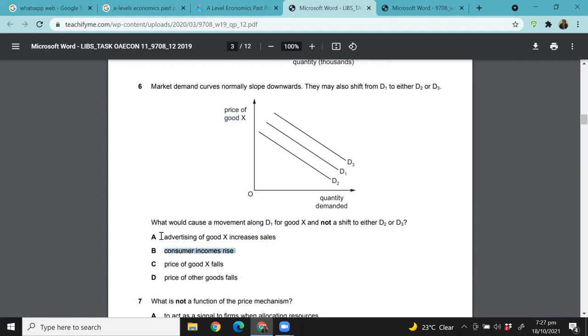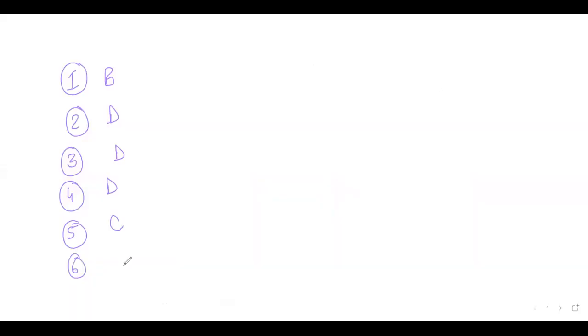Consumer incomes will cause a shift. Advertisement would also cause a shift. So the price of the good is the only factor that doesn't cause a shift. All non-price factors cause a shift. So 6 is also C, right? Just a second.